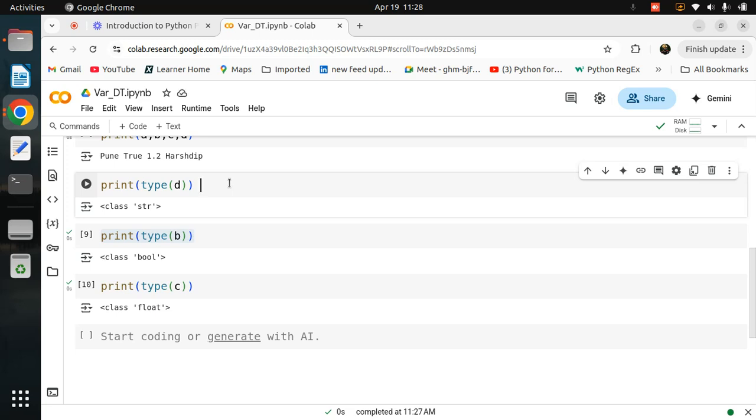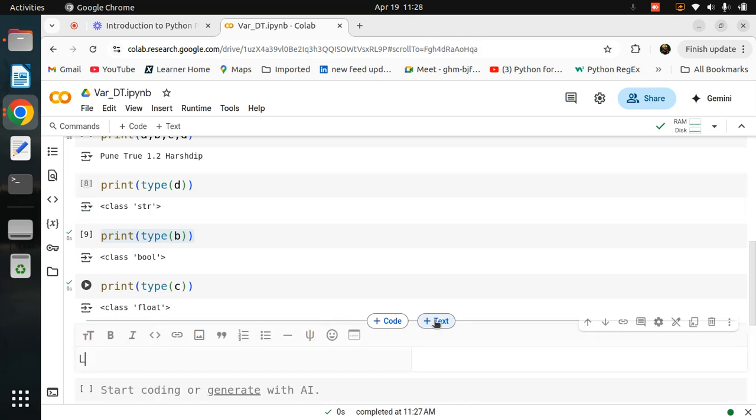Now moving forward, for example, I want to check the length of that particular variable. Always remember, this line is very important. Length. Only string has length. Always remember.